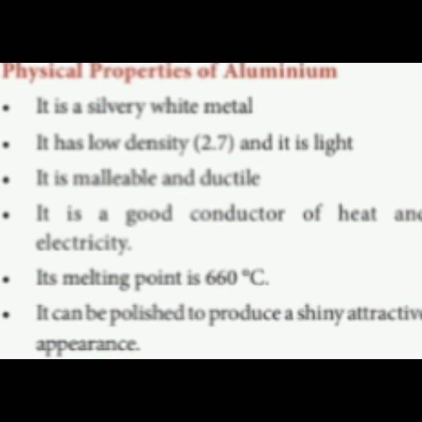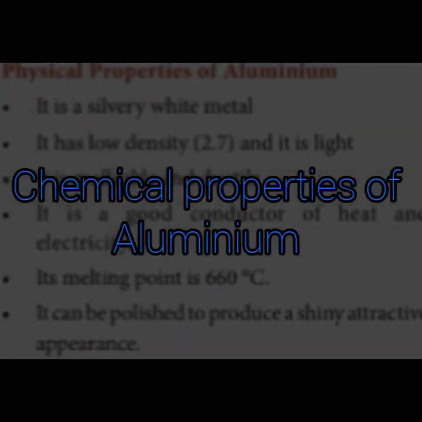The last point, it can be polished to produce a shiny and attractive appearance. That means it can be easily polished, and with further polishing processes, we can produce a shiny, attractive appearance. So these are the physical properties of aluminium. In this topic, an objective question will come.